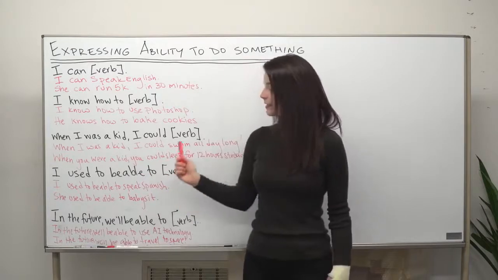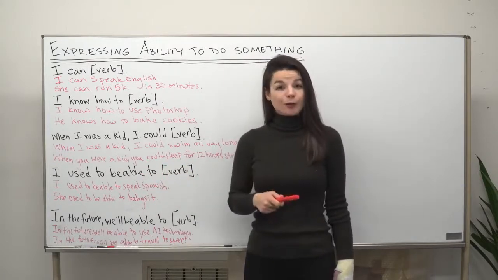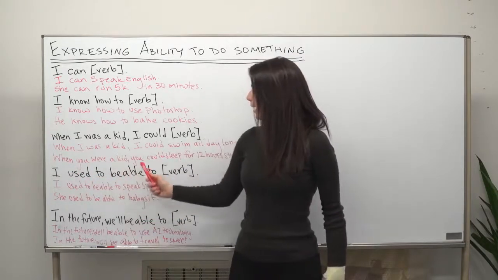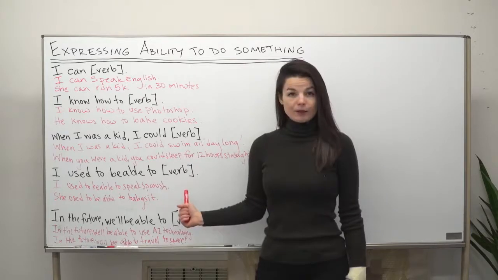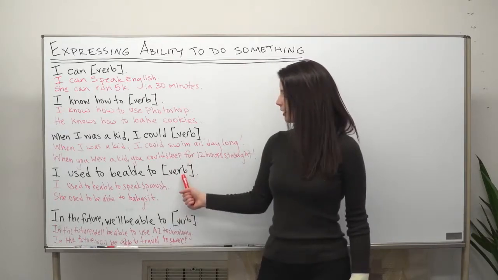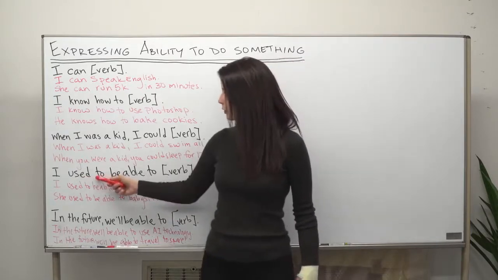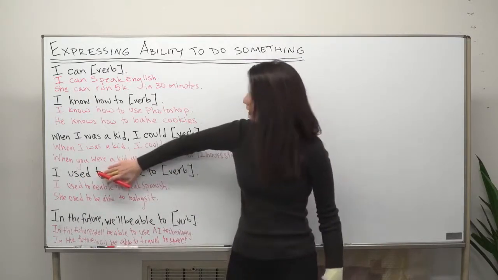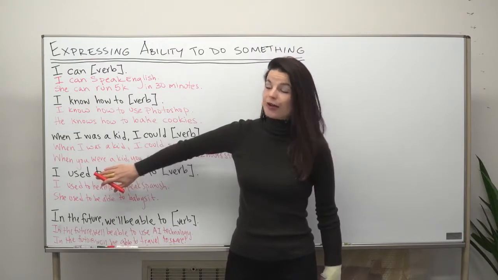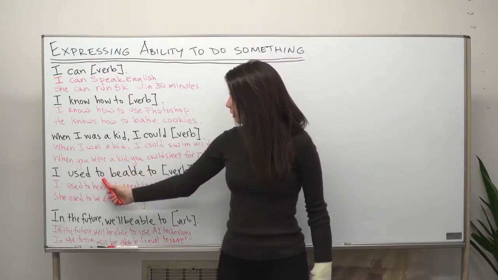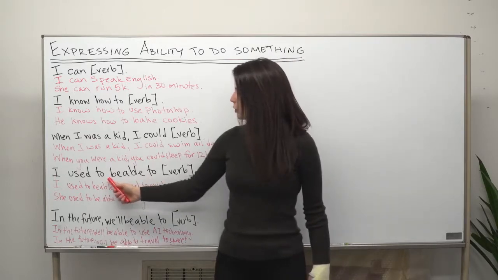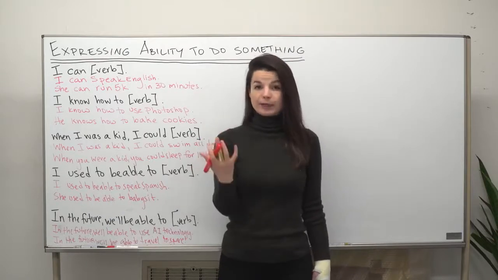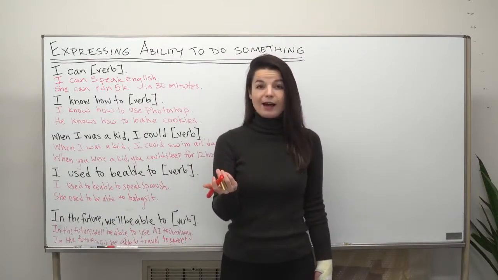Let's look at one more past tense expression. Maybe you're familiar with "used to." So, "I used to be able to do something." So where the action is a verb here. So here we have "used to." So maybe you know "I used to" followed by just a simple verb, like "I used to cook every day" or "I used to exercise every day." Here we introduce "I used to be able to." This expression allows us to explain an ability we had in the past.